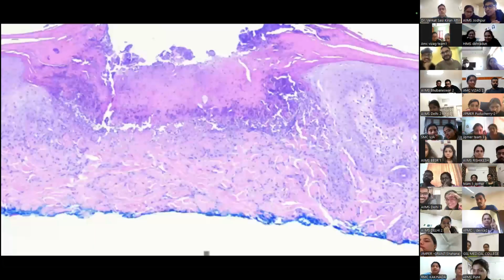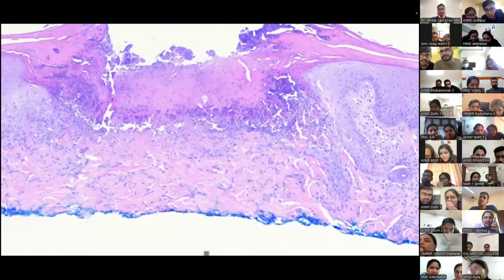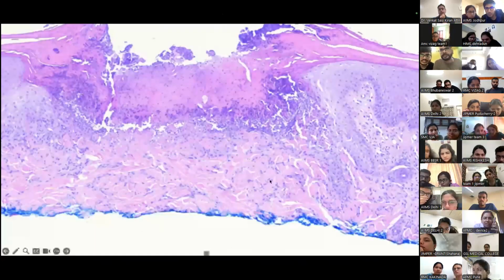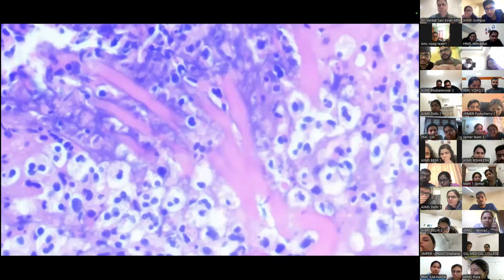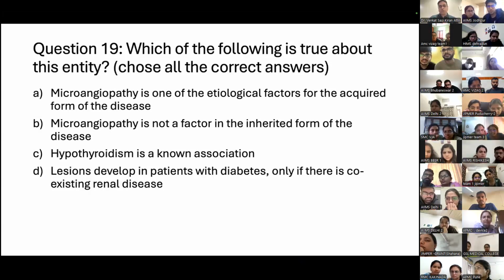And this is your histological picture. This is a low power of this particular entity. I think the diagnosis should be pretty obvious to you, even on this low power, if you know basic histopathology. But then this should clinch the diagnosis. This is a higher power of the same thing. So if you have now made your diagnosis, choose all the correct answers that you think are true.